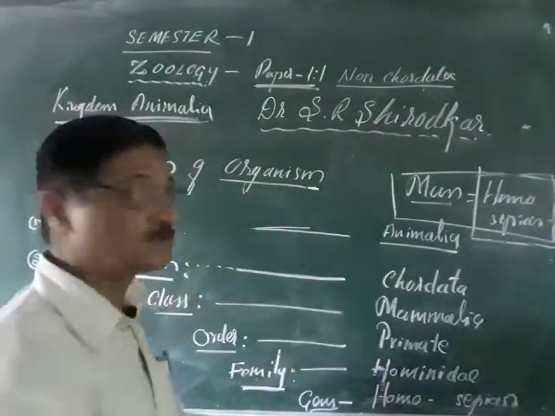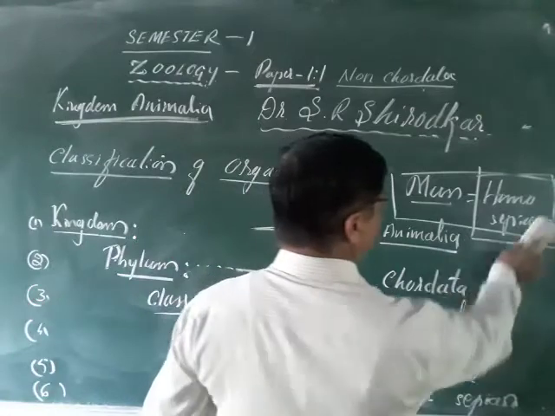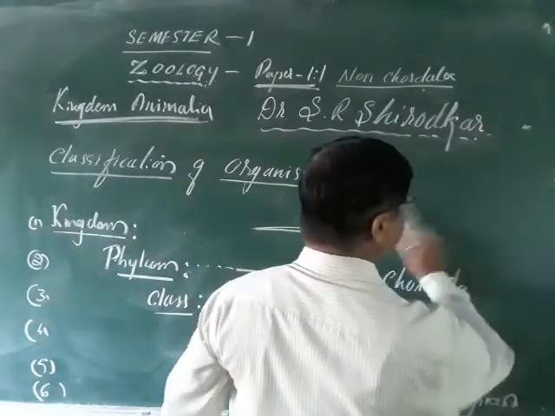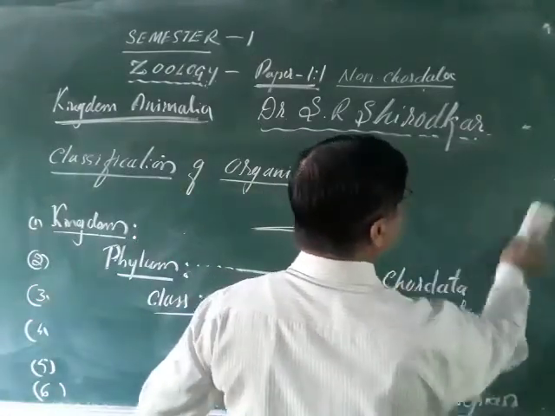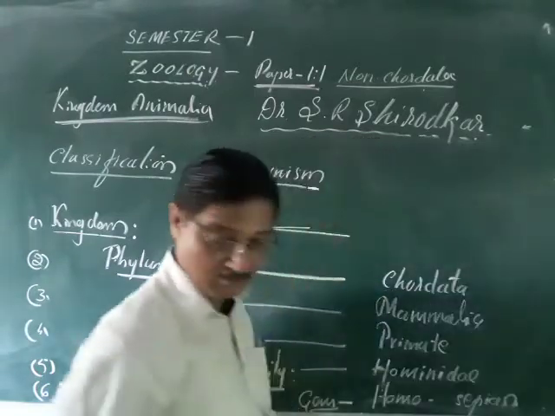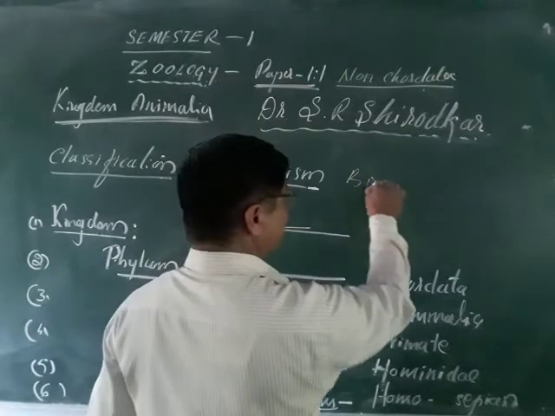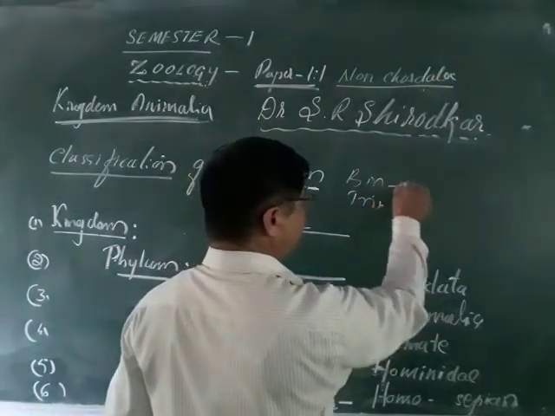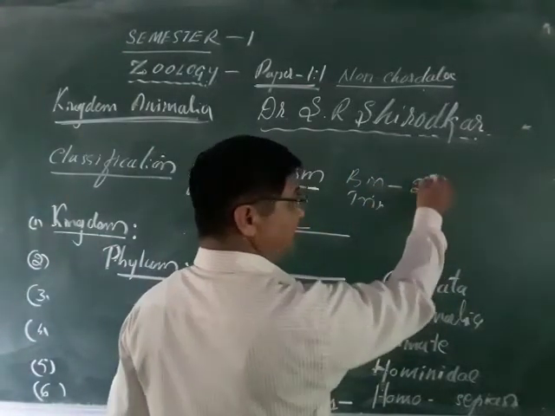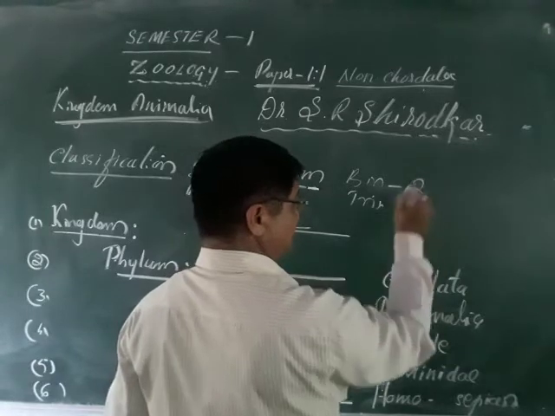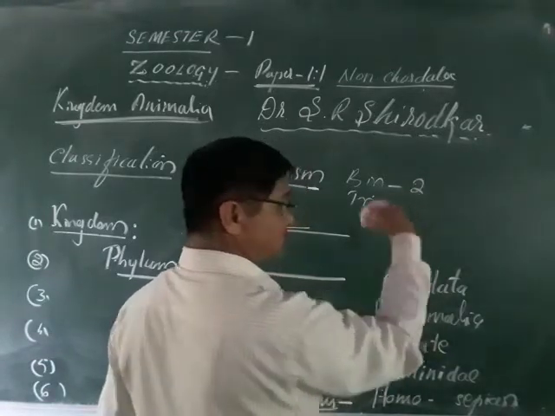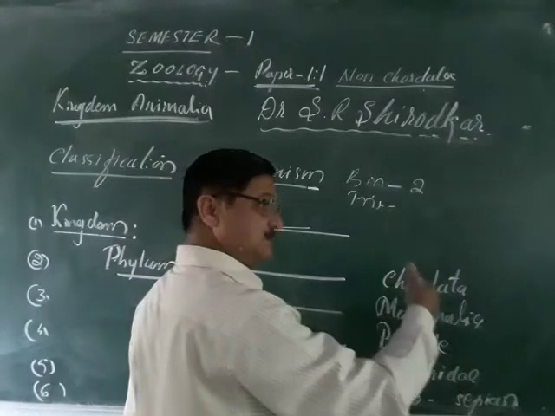Binomial nomenclature of man. Apart from this, there is one more scientific way, called the trinomial. That is also there. Nowadays, the binomial as well as trinomial. Bi means two names, generic name as well as species name. And the trinomial means generic name, species name, subspecies name.